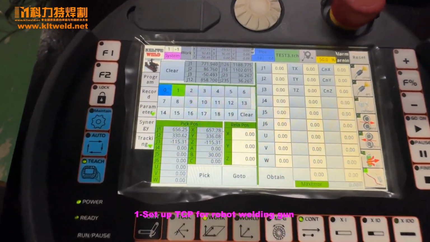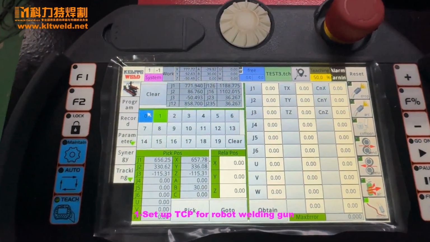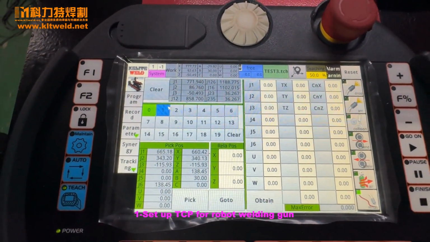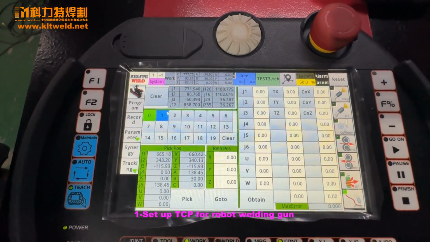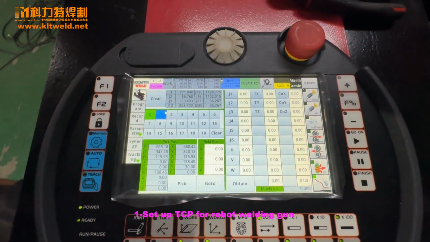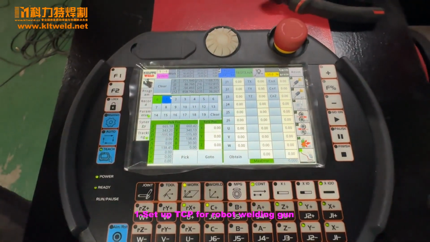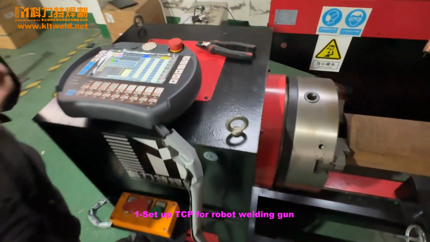We use the 0. Choose 1. The now is choose 1. How many do we set? 0 and 1 is OK. We set the 1. Okay, how to set it?